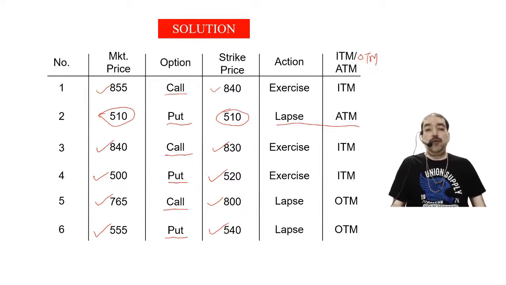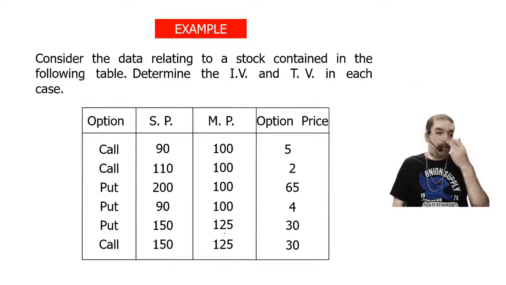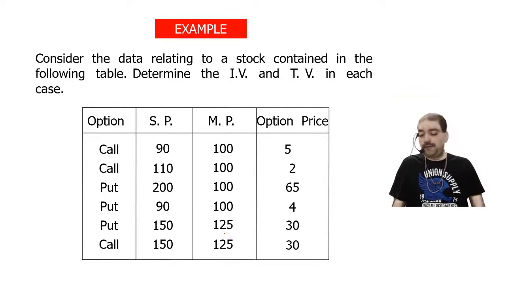I want to go to another example now before I start with the questions. Consider the data relating to a stock contained in the following table. Determine the intrinsic value and the time value, the breakup of the option premium into intrinsic value and time value in each case. Write down the question first.